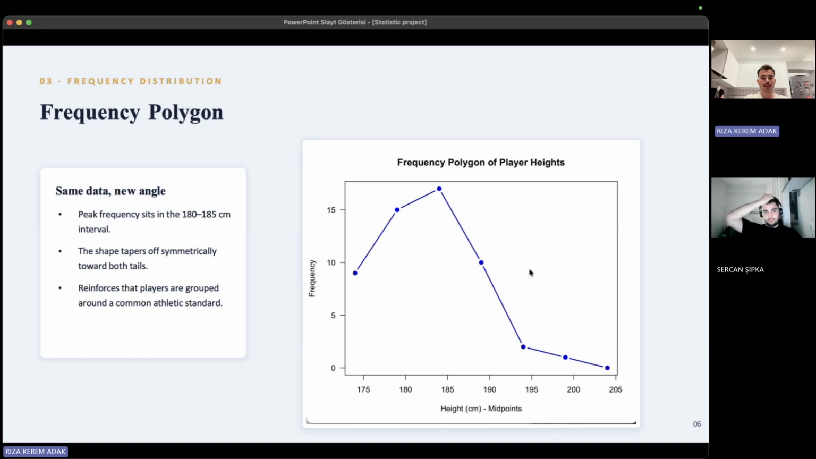Frequency polygon. This frequency polygon provides another view of the same height distribution. The highest frequency occurs in the 180 to 185 cm interval. The shape gradually decreases on both sides of the peak. This indicates that most players share similar height characteristics.